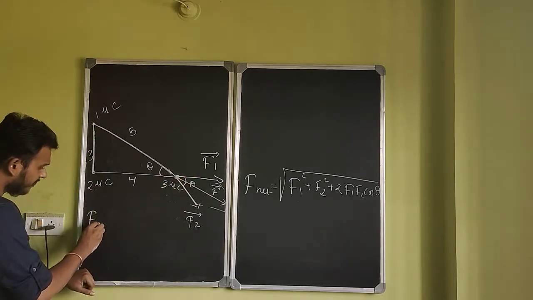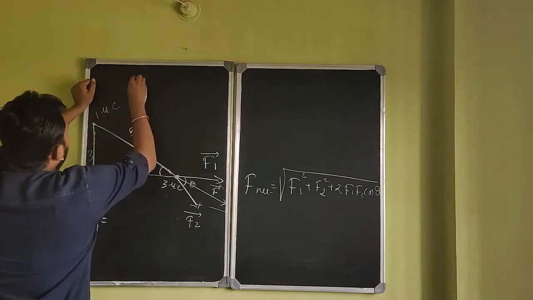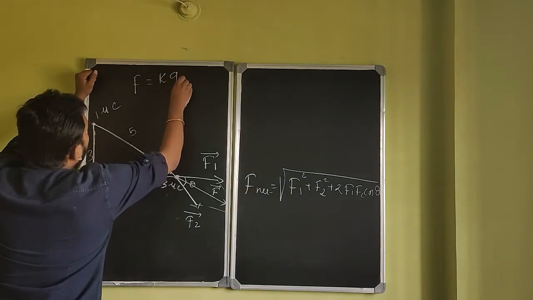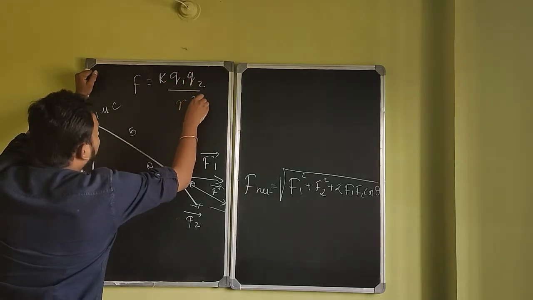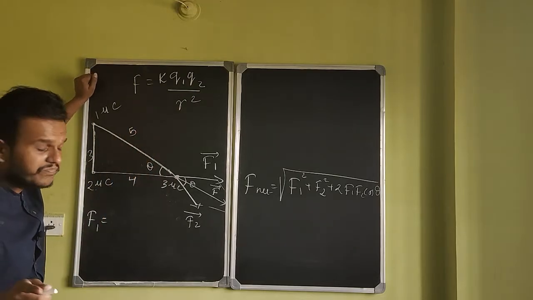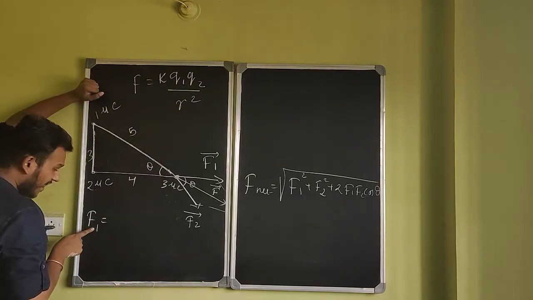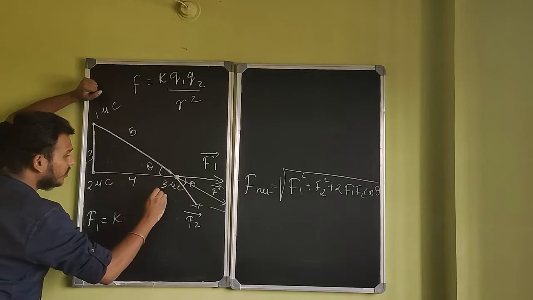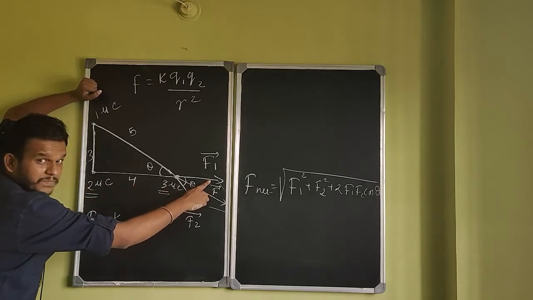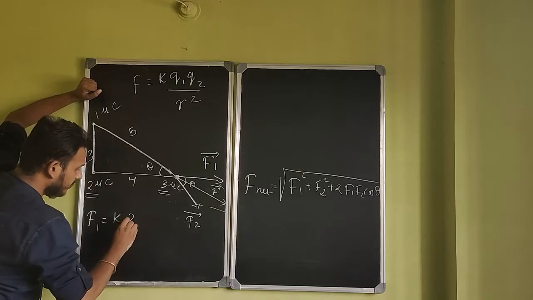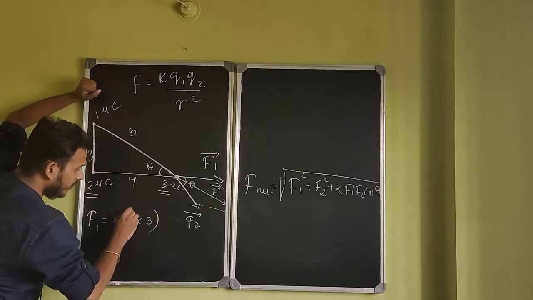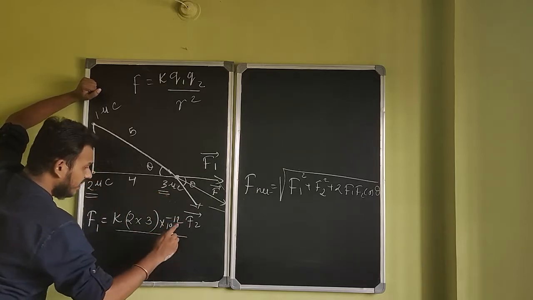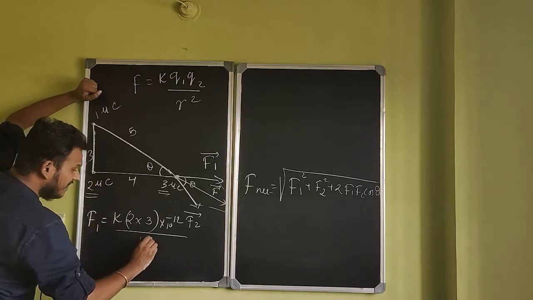So F1, I hope you remember Coulomb's law. What does Coulomb's law say? Force between any two charges, Q1 and Q2. If the charges are Q1 and Q2, then the force is K Q1 Q2 by R squared, where R is the distance between the charges, right? If I use this formula for F1, F1 is this force. So K, Q1 and Q2, this is Q2, this is Q1 for this force, right? So K, Q1, Q2, but don't forget the micro part. Micro into micro is 10 to the power minus 12. K Q1 Q2 by R squared, 4 squared, which is 16.